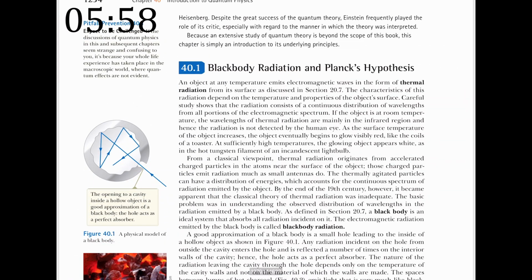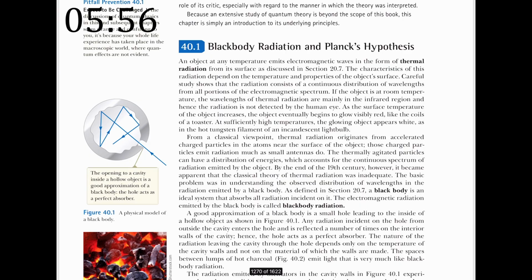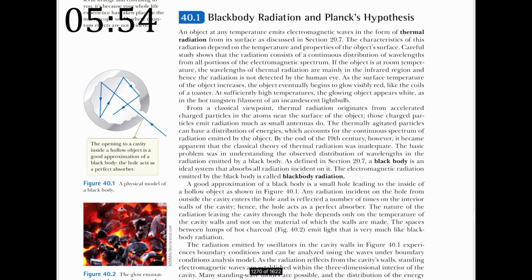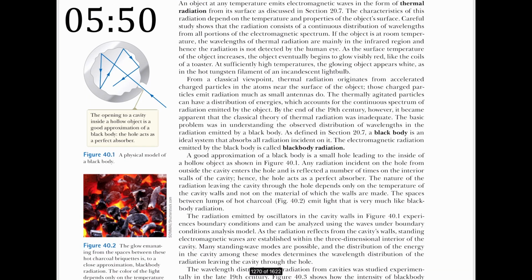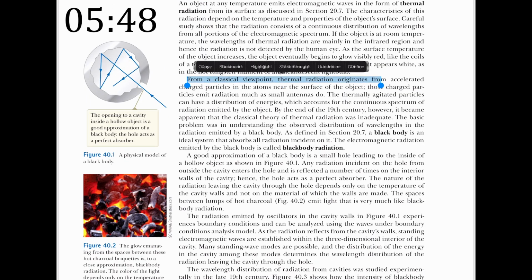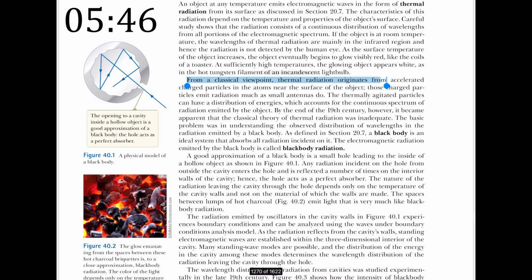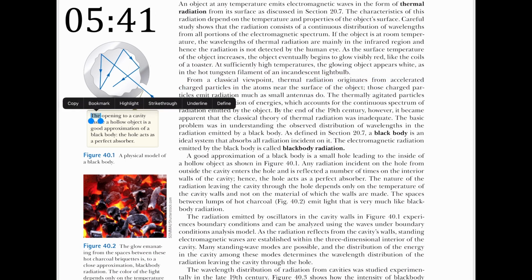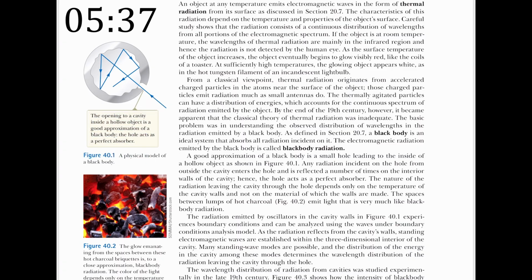Black body radiation, section 1, and Planck's hypothesis. Let me check out some of these bold words. Thermal radiation, okay, from a classical viewpoint, thermal radiation originates from accelerated charged particles in the atom near the surface of the object. Let's read this over here. The opening to a cavity inside a hollow object is a good approximation of a black body. The hole acts as a perfect absorber.